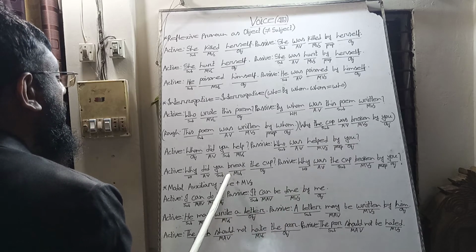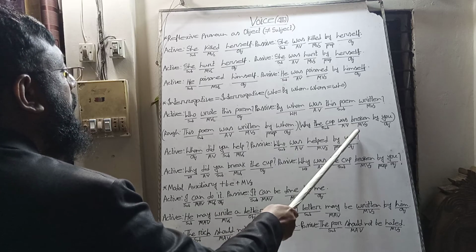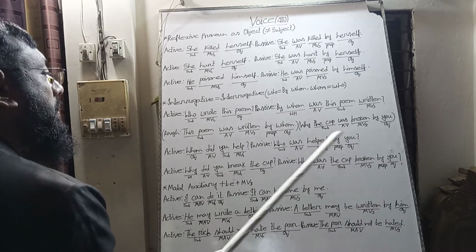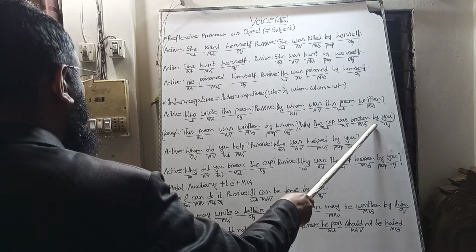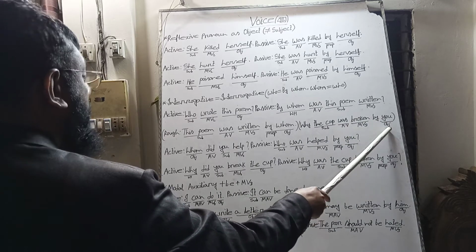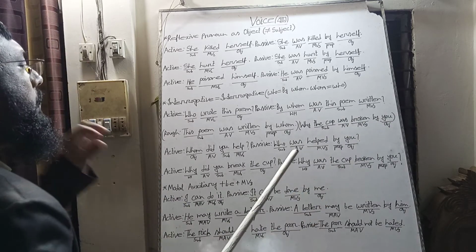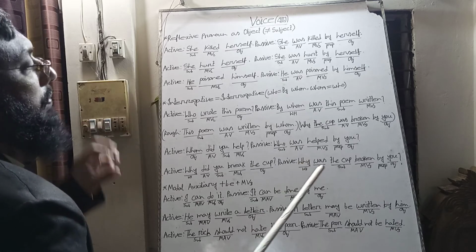After that we will use the past participle of the main verb, break, broke, broken, and after that we will use the preposition "by", and the subject will be the object of the preposition "by". Then we will rearrange in proper sequence.